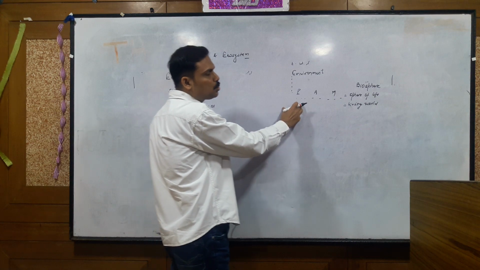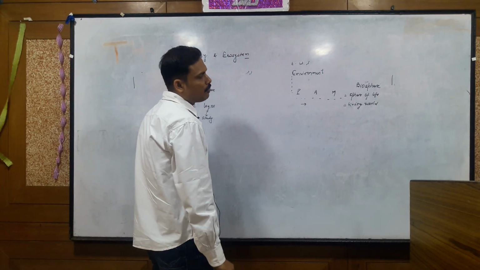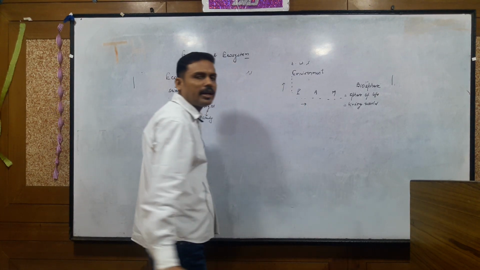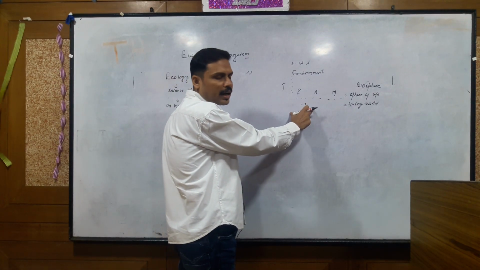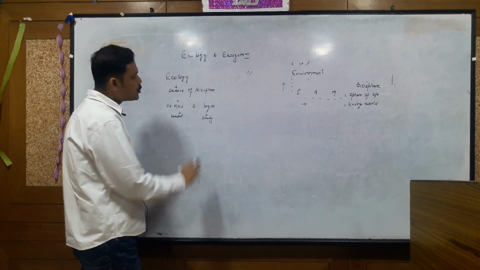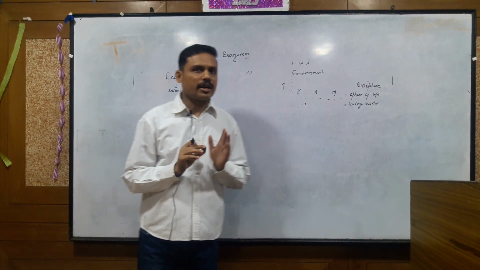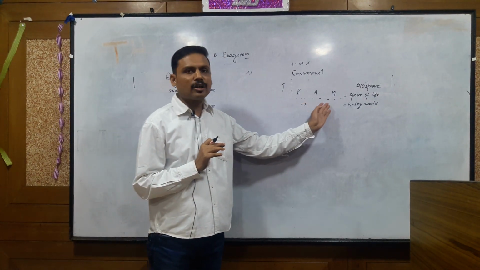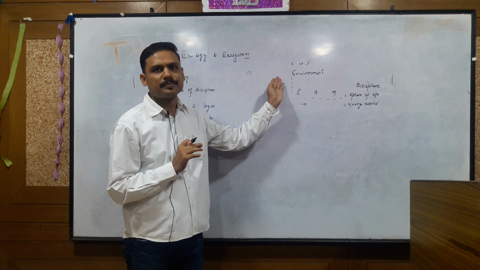So there is a two-way interaction between living organisms, between one another, and between the organisms and the environment. Actually, this is the two-way interaction that we study in ecology. So ecology is the scientific study of varied interaction between living organisms and with the physical environment.